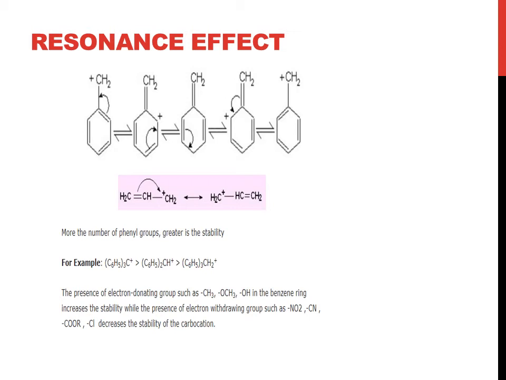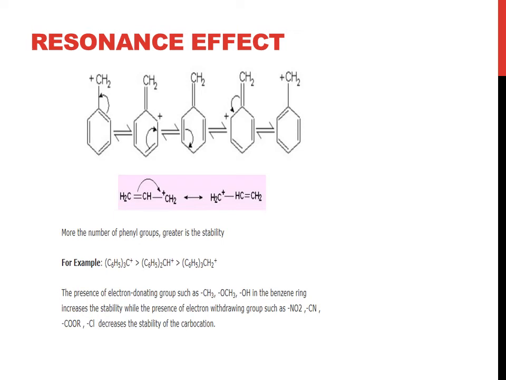First of all, the pi electron on the left hand side goes to CH2, then the bond becomes double. See very carefully, the first and the last structure are the same, they differ only with respect to the position of pi bonds, and the three structures in between show movement of the positive charge at alternate positions.